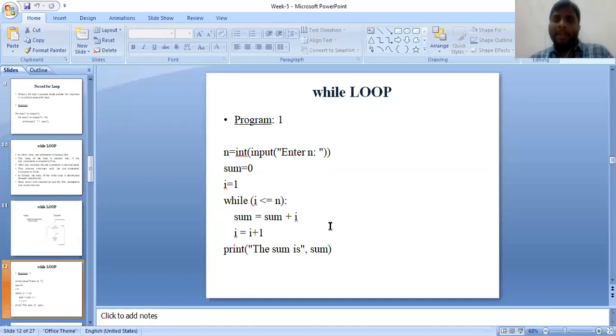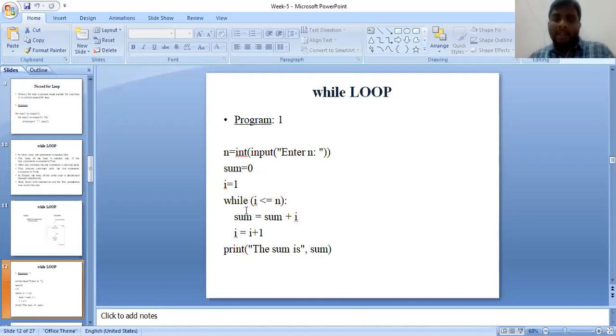For this purpose, I am going to take a variable n, where the value of variable n will be assigned in the runtime environment. Next, I have considered two variables where sum is equal to 0 and i equal to 1. The purpose of taking this variable i is for use in the condition. In the syntax of while, we need to mention some sort of condition, right? For mentioning that condition, I have taken a variable called i, whose value is 1. Okay, initially I have taken sum equal to 0.